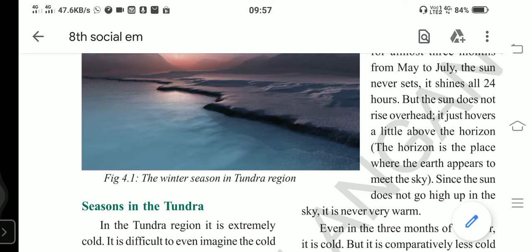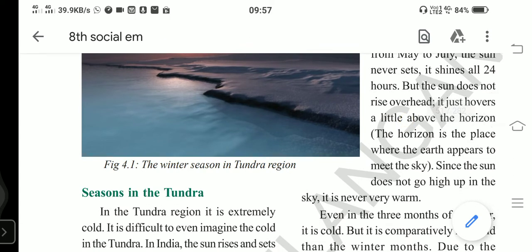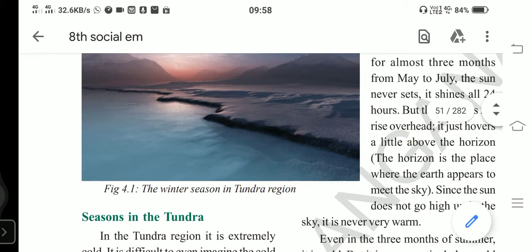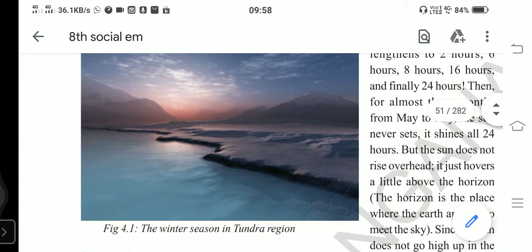So the whole region in November, December, and January becomes very dark and desolate. That means no one lives in this region. That is winter, so we have discussed winter.